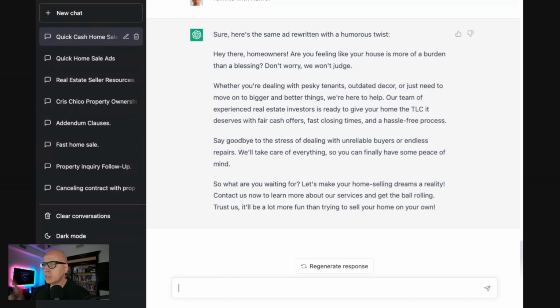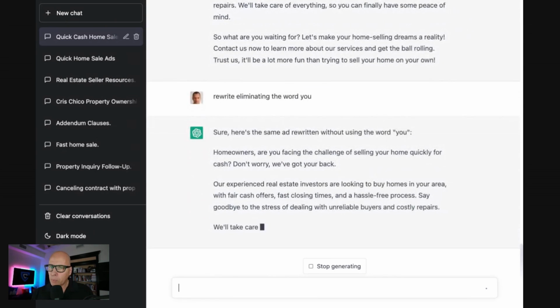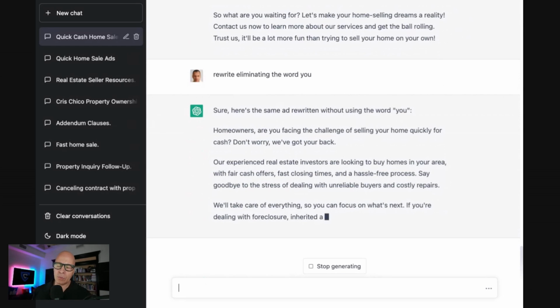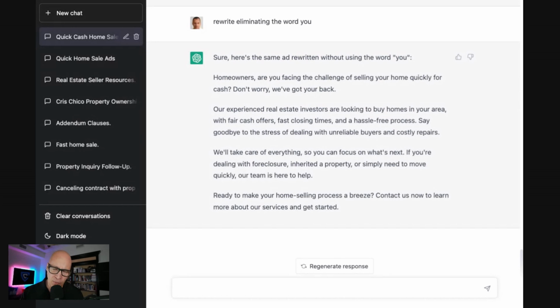All these ads are good. There is one thing here. You don't want to use the word you. So rewrite, eliminating the word you. So now it's more generic because Facebook doesn't like you speaking directly to somebody and saying, you have a problem property. Your house is ugly. Your house stinks. Your house is a mess. And I'm going to buy it because you are horrible for living the way you've been living.